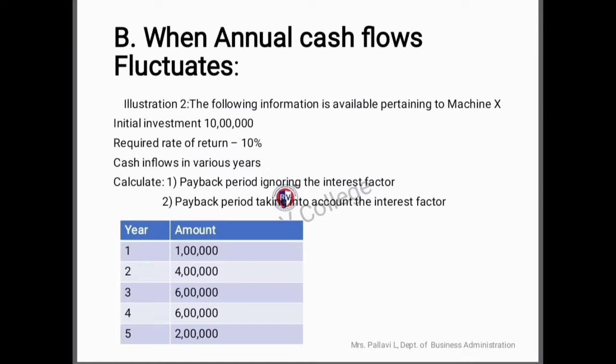Also, one thing we have to observe in this problem is that the cash inflows are directly given. The amount they have given is the cash inflows, so we don't have to calculate anything like depreciation or tax. This is directly profit after tax plus depreciation. I'll read out. I have demonstrated this problem too. Please watch the video. If you have any doubts, please do ask me.